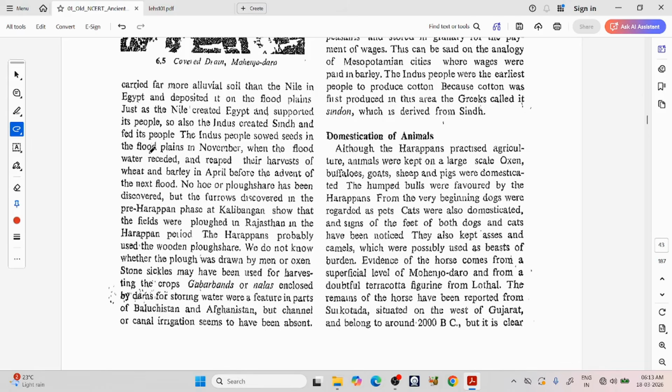The Indus people sowed seeds in the floodplains in November when the flood water receded and reaped their harvest of wheat and barley in April before the advent of the next flood. No hoe or ploughshare has been discovered, but the furrows discovered in the pre-Harappan phase at Kalibangan show that fields were ploughed in Rajasthan in the Harappan period. The Harappans probably used the wooden ploughshare. We do not know whether the plough was drawn by men or oxen. Stone sickles may have been used for harvesting the crops. Gabarbands or nalas enclosed by dams for storing water were a feature in parts of Balochistan and Afghanistan.